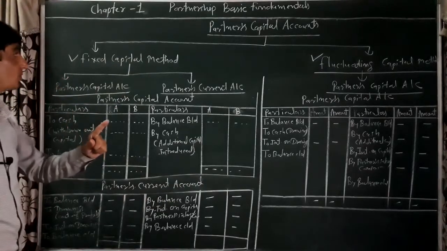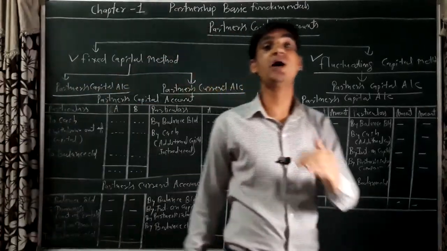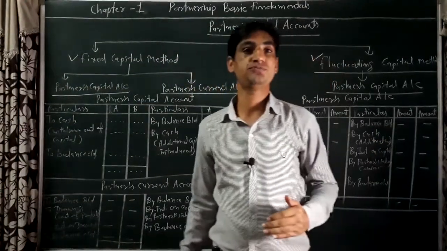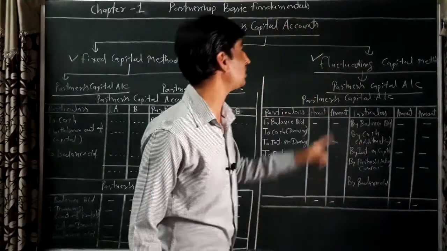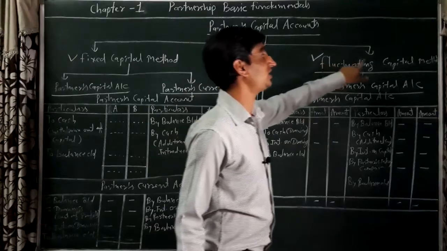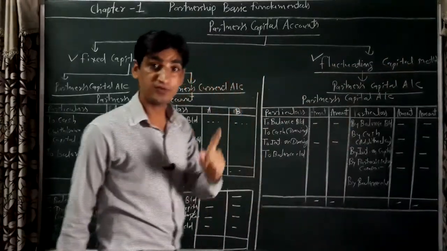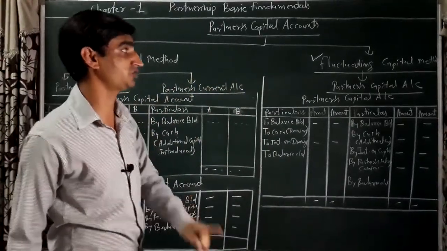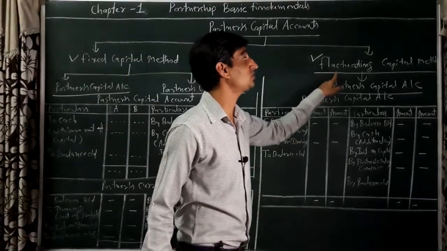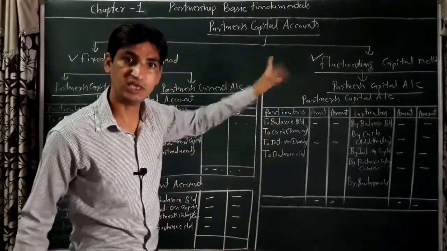The third point: if the question gives no information about which method is used for the partners' capital account, in such a situation the fluctuating capital method will always be used. Point to be noted: if no information has been given in the question, the fluctuating capital method will be used for the partners' capital.